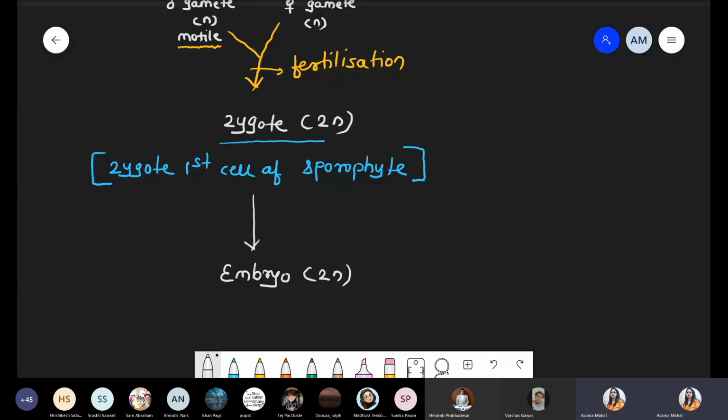Can you tell me which division can occur here in the conversion of the zygote to the embryo? Mitotic division or meiosis division? Mitosis or meiosis? Which division can occur? Diploid zygote converts into diploid embryo. तो यहाँ पे तो growth हुआ होगा. Definitely there is a cell division. So can you tell me which cell division? Mitotic or meiosis? You have said meiosis, okay. Meiosis, Sanjana, Arya. What about the others? Diploid zygote converts into diploid embryo.